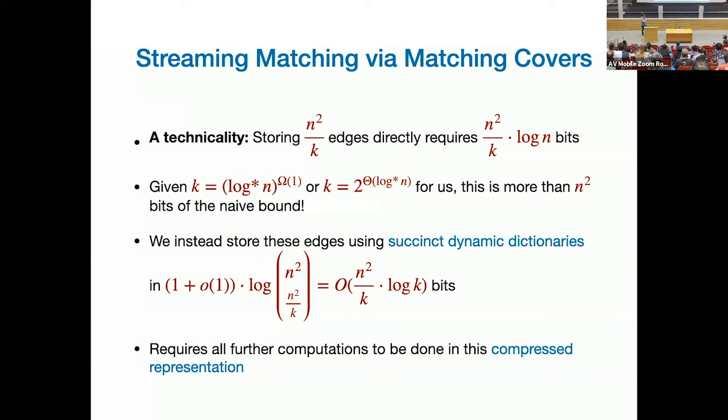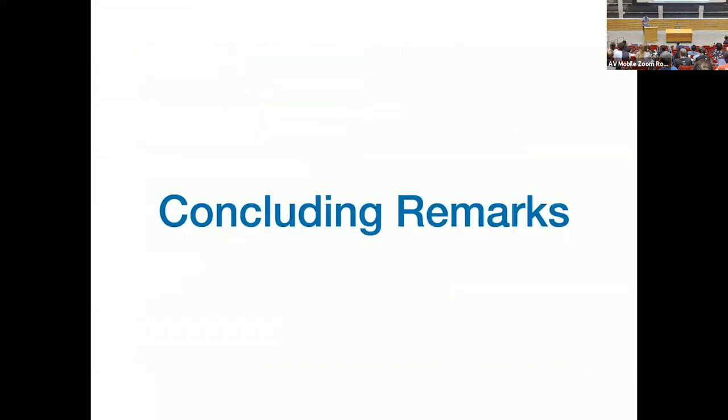So there are these things called succinct dynamic dictionaries that actually store the graph for these edges in this information theoretically optimal space. This is now good for us. But it means that from now on, you are not actually storing the edges. You are storing a representation of the edges in some compressed space. So everything you are doing has to work in this compressed space, but that can be done. Okay, good. And that's how you get the result.